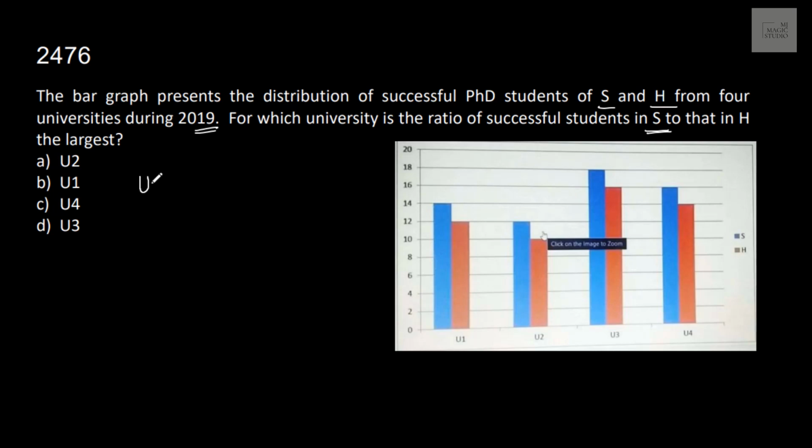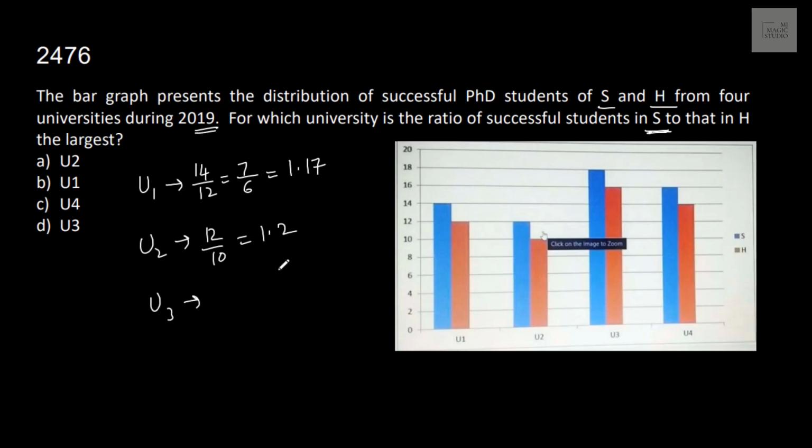We look at University 1. Blue is S and this orange or red is H. We need to find for which university S by H is largest. 14 by 12, which is 7 by 6. 1 by 6 is 0.167, so 1.17. For University 2, it is 12 and 10. 12 by 10 is 1.2.